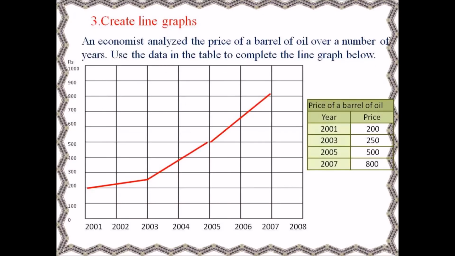Create line graphs. An economist analyzes the price of a barrel of oil over a number of years. Use the data in the table to complete the line graph below. Prices of barrel of oil: 2001 it is 200, 2003 it is 250, 2005 it is 500 and 2007 it is 800. So we have to tell which year it is. Year-wise it should be written.